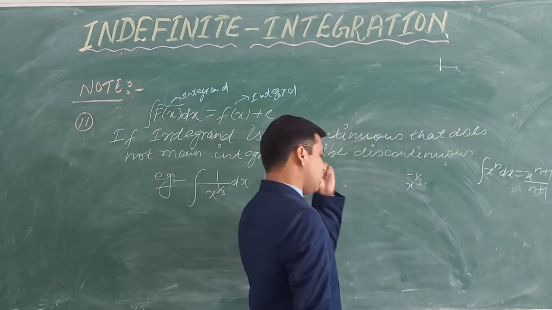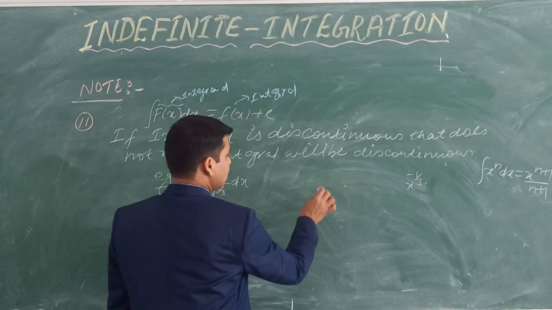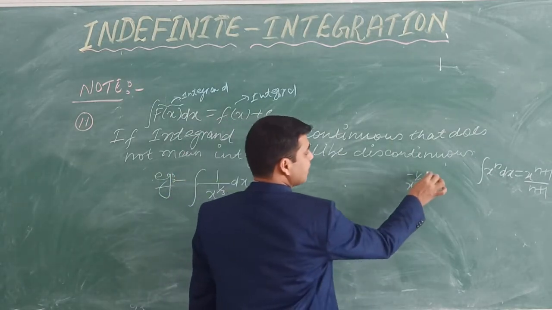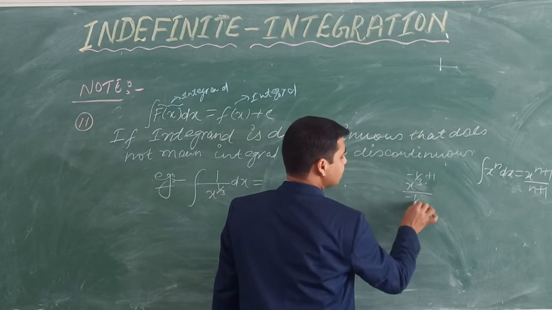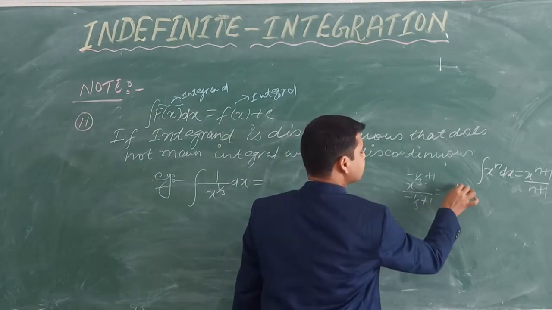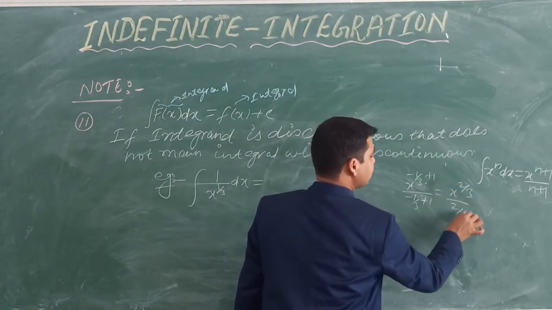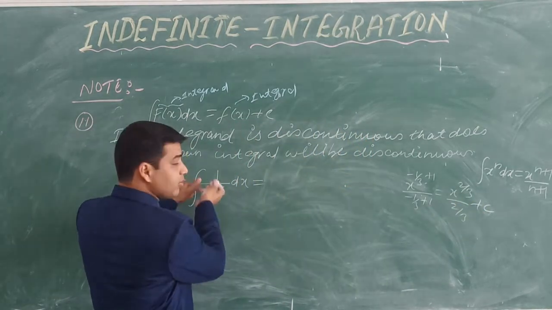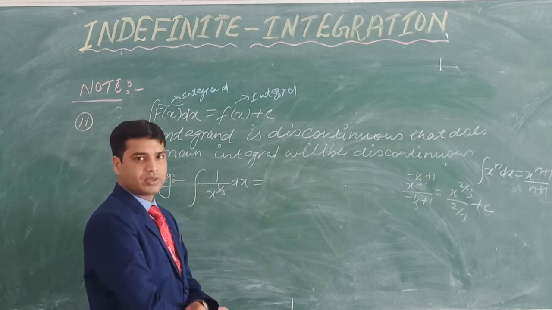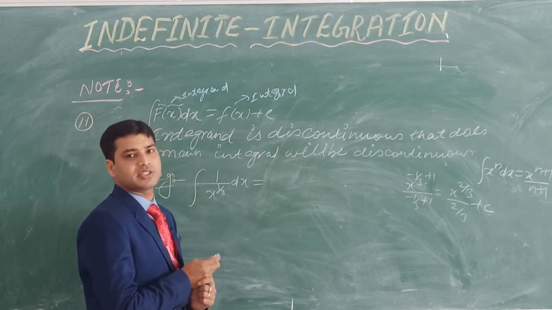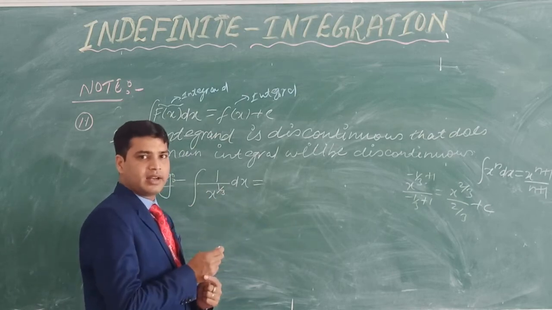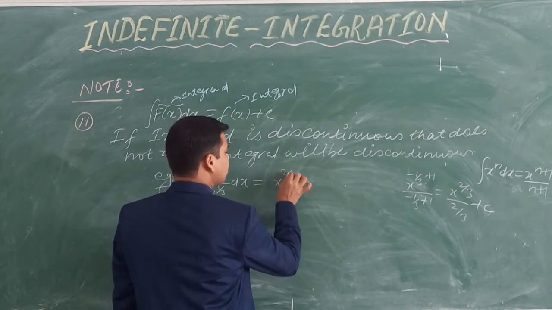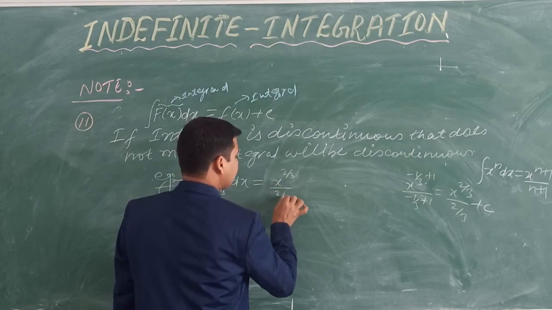In the same way, here we write x raised to the power minus 1 by 3 plus 1, divided by minus 1 by 3 plus 1. So we will get x raised to the power 2 by 3, whole divided by 2 by 3, plus c. This is the integration of this. If you take it in the numerator, you get x raised to the power minus 1 by 3, and since the integration of x raised to the power n is x raised to the power n plus 1 divided by n plus 1, we get x raised to the power 2 by 3 whole divided by 2 by 3, plus c.